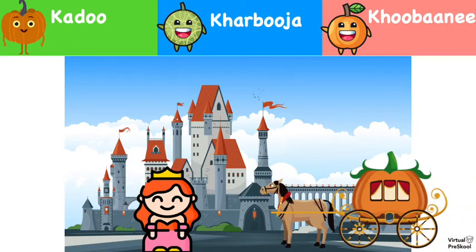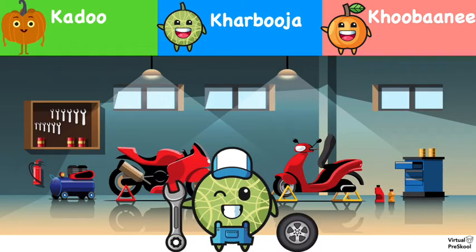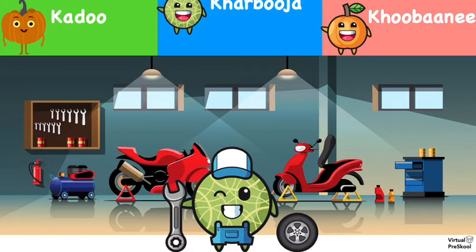The princess's pumpkin carriage has arrived. How do we say pumpkin in Hindi? Is it kaddu, kharbuja, or kubani? Kaddu. Here we have a cantaloupe mechanic. How do we say cantaloupe in Hindi? Is it kaddu, kharbuja, or kubani? Kharbuja.